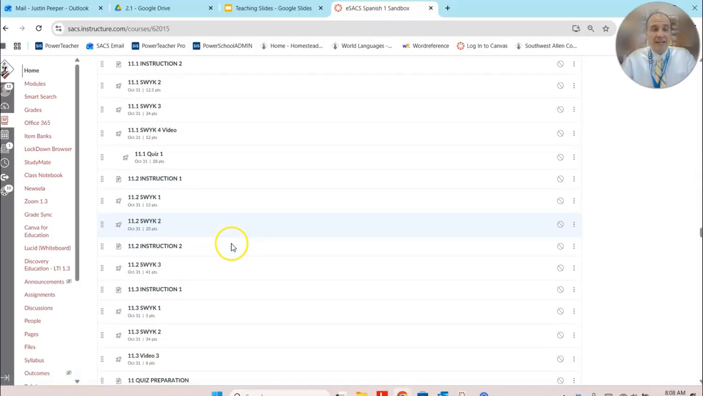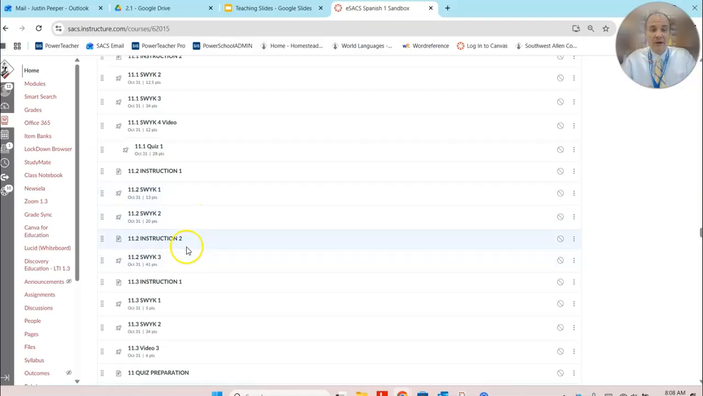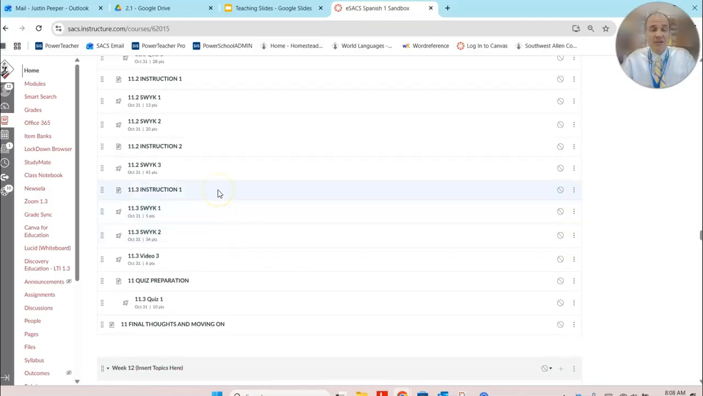Okay, then we're going to get down to 11.2 instruction 1. There's a video here, some SWICs, another video to follow that up, along with a SWIC as well. And then finally in set 3, you'll see a video with instructions, a couple of SWICs, a video, and then a quiz preparation, because we will do a quiz at the end of this week's module. And then finally, you'll see some final thoughts and moving on.